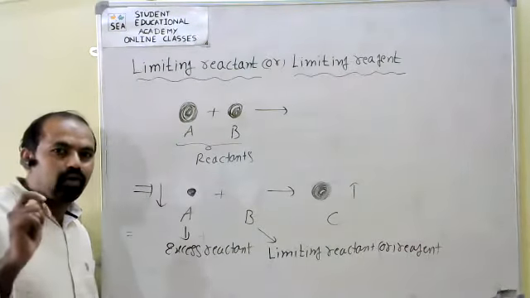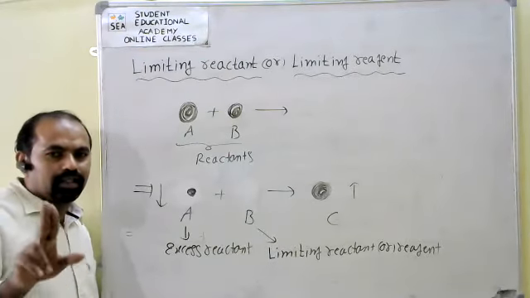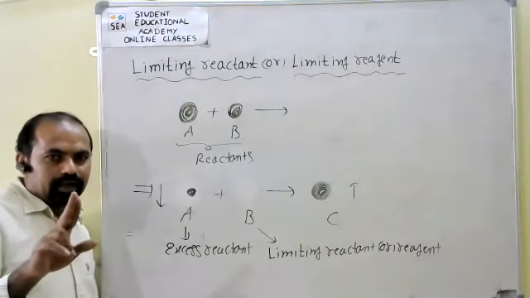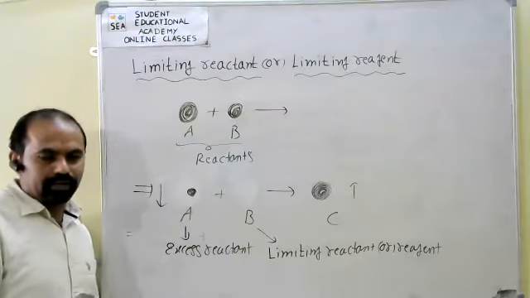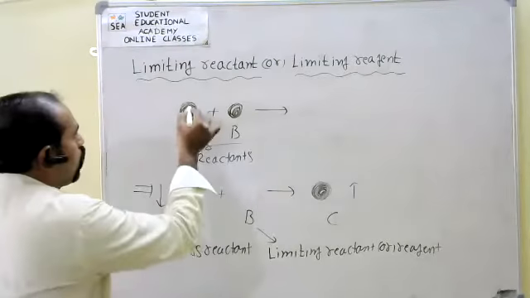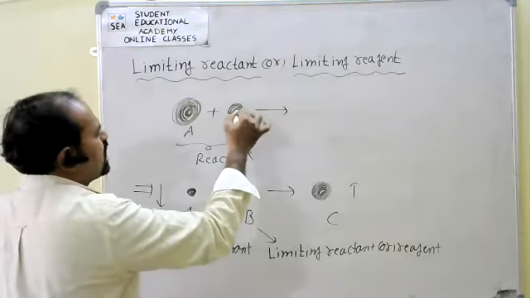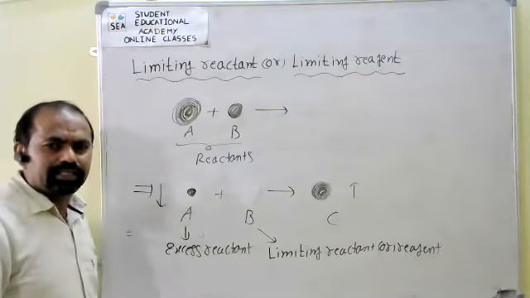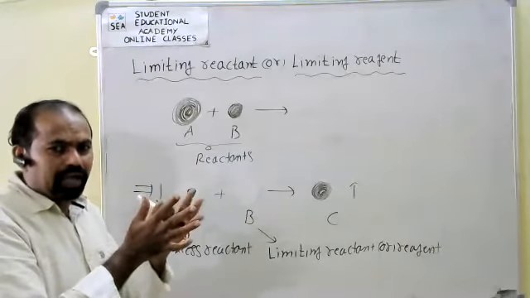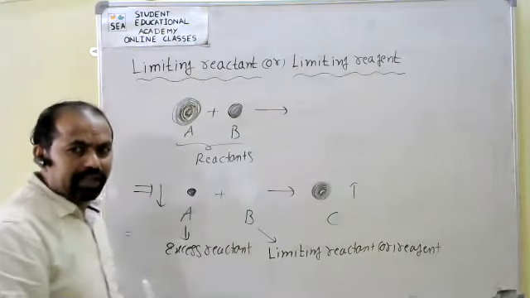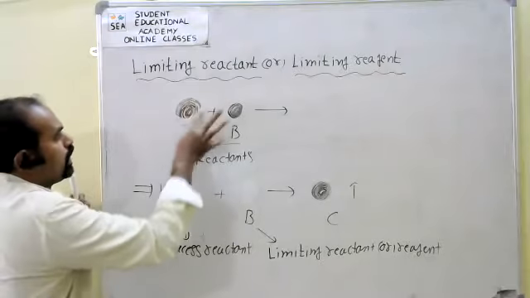Sir, please repeat once again. Not all the reactants are completely consumed as a product. What is the meaning of that? I have taken a somewhat bigger amount of reactant A and a somewhat smaller amount of reactant B. So I have started the reaction. When the reaction started, both A and B react and are converted into C. In this process the amounts slowly decrease.